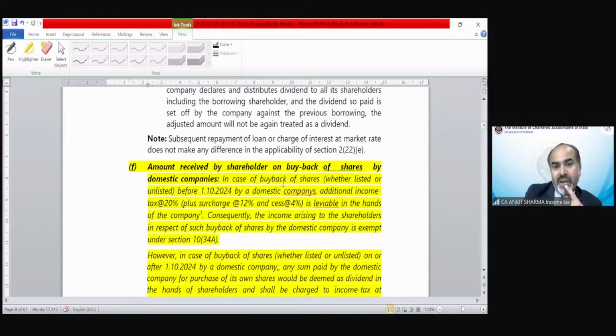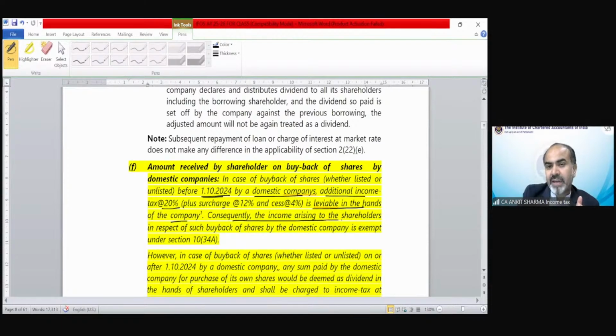In case of buyback of shares, whether listed or unlisted, before 1st October 2024 by a domestic company, additional income tax at 20% plus surcharge 12%, I guess 23.96%, we have to pay as a domestic company, is leviable in the hands of the company.